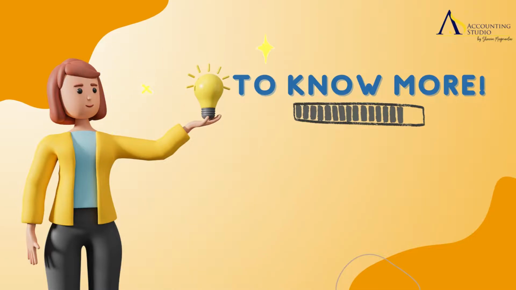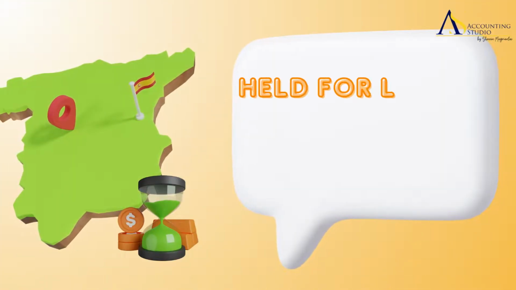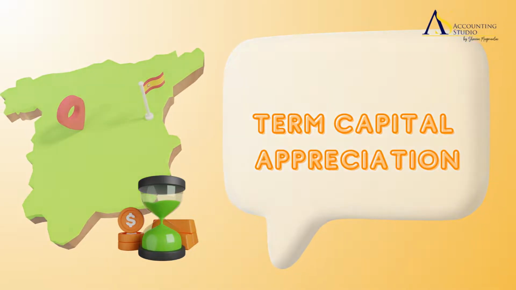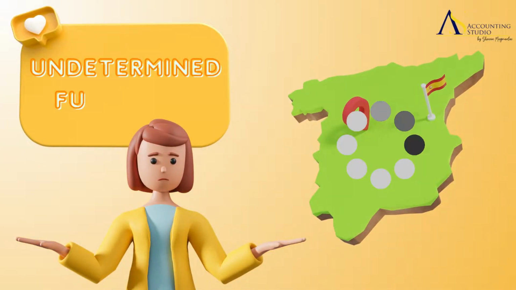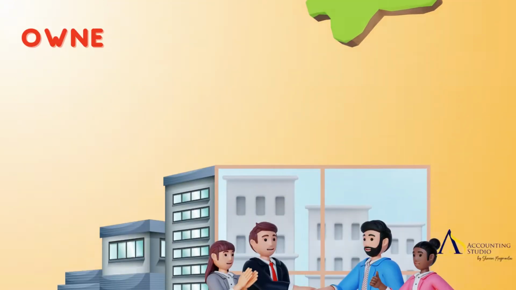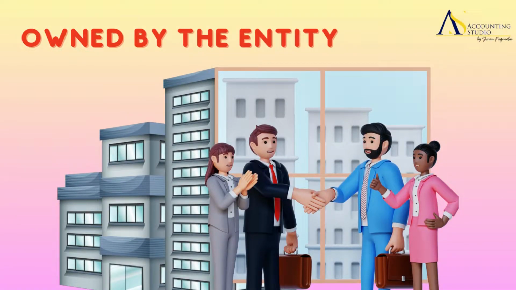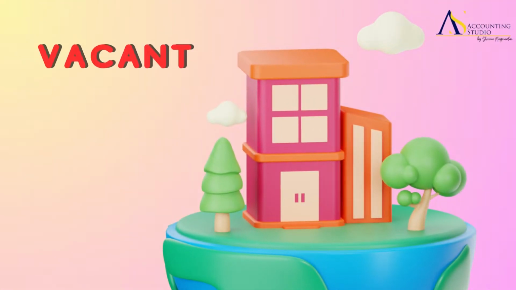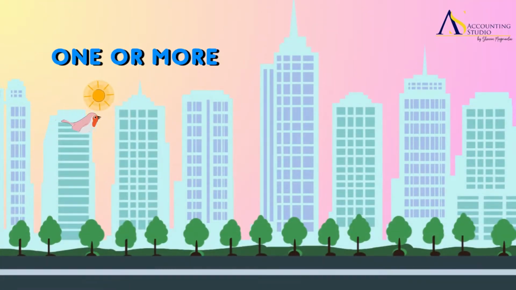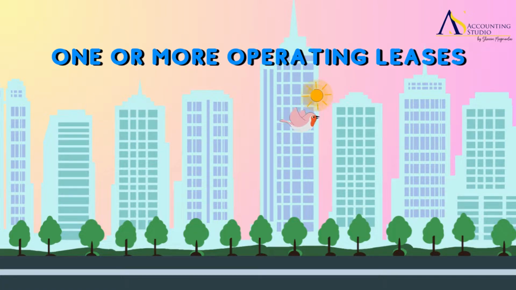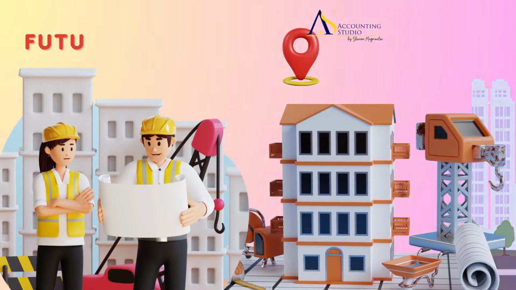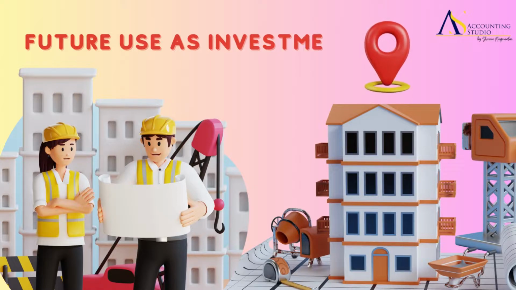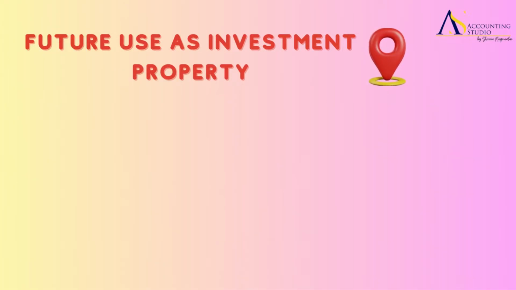To know more about investment property, here are examples of investment property. First, land held for long-term capital appreciation. Second, land held for undetermined future use. Third, a building owned by the entity and leased out under one or more operating leases. Fourth, a building that is vacant but is held to be leased out under one or more operating leases. And lastly, property that is being constructed or developed for future use as investment property.